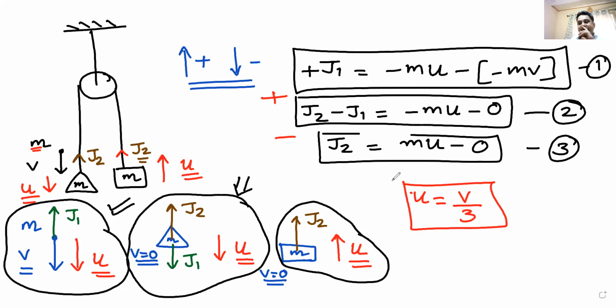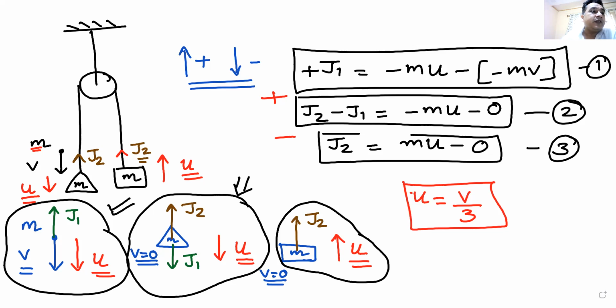Do we understand how I applied this impulse momentum theorem on this particle or this system of particles? Okay. So that is the beauty of impulse momentum theorem. You can apply this wherever you feel confident. You don't have to look for law of conservation of momentum. Law of conservation of momentum is already inside this equation. If you apply this equation, that means you have applied law of conservation of momentum if it is anywhere to be applied.